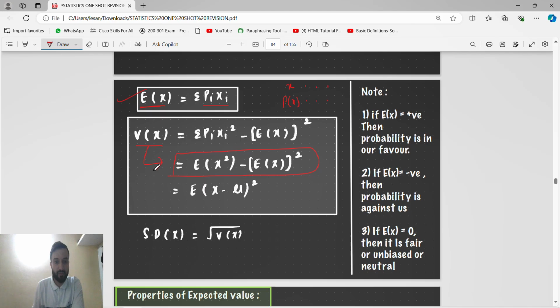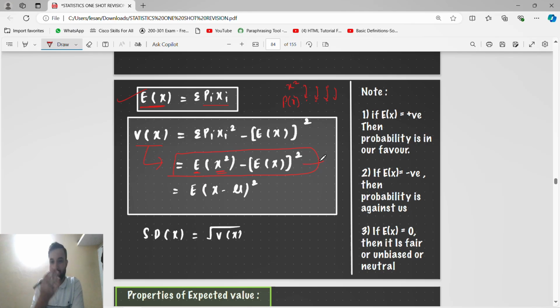Okay, variance means this formula: the expectation of x square minus the square of the expectation. So we have to find the expectation of x square. For that, we take x square, then the probability of that x square, then the next x square and its probability, and so on, then we multiply and add. So we will get E of x square.